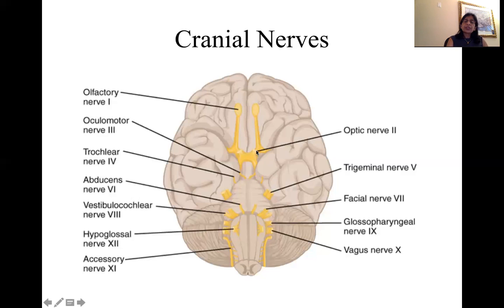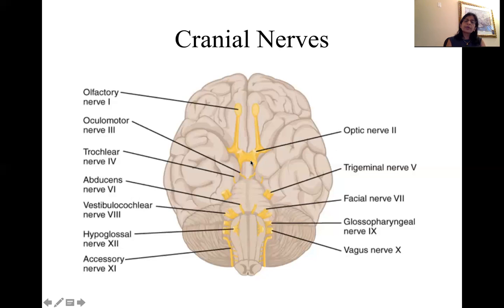And once they reach the brain, here is the optic nerve from the right side and the left side, they cross over. This crossover is what you call optic chiasm. Once they cross over, they continue as optic tracts. Optic tracts reach the occipital lobe, specifically the visual area of cerebral cortex, where the details of the vision are processed. So those two are sensory cranial nerves we discussed so far.